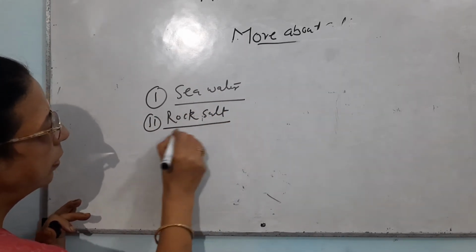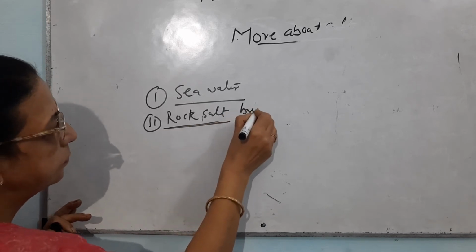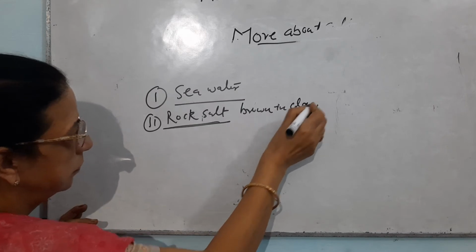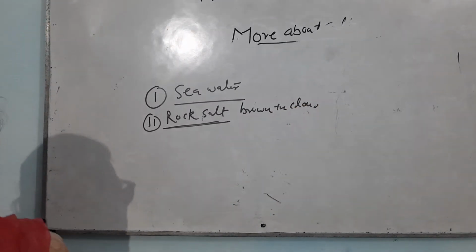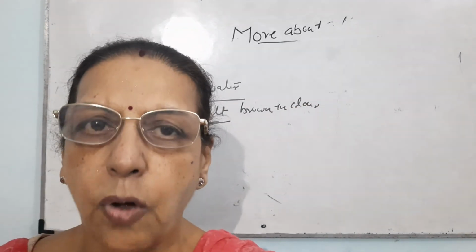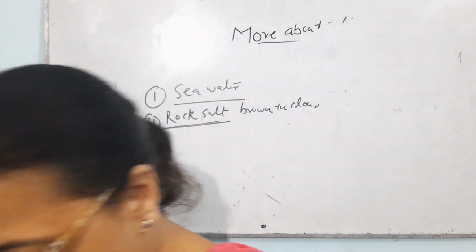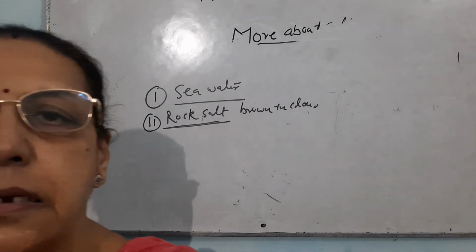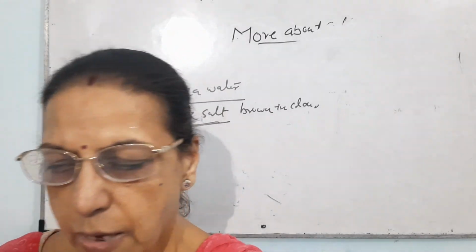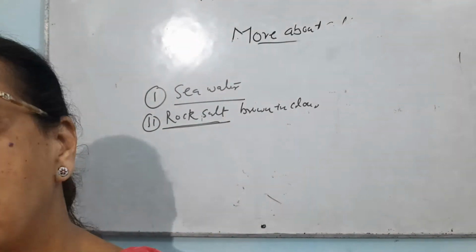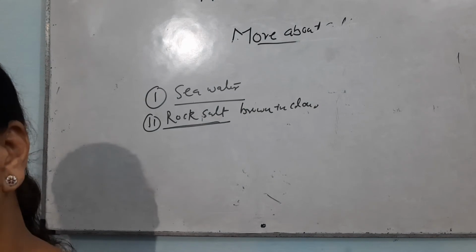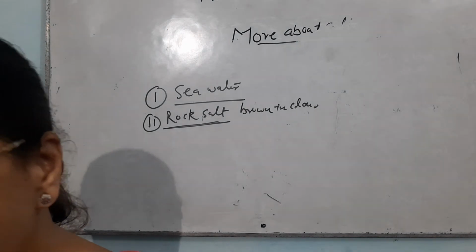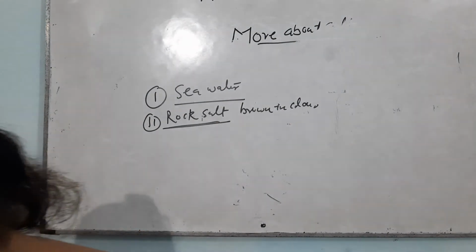This rock salt is brown in color. These are formed as solid deposits from seawater, etc. It contains a large number of impurities, so that is why it is brown in color. It is found in solid form and in the form of very big pieces. So this is known by the name of rock salt.